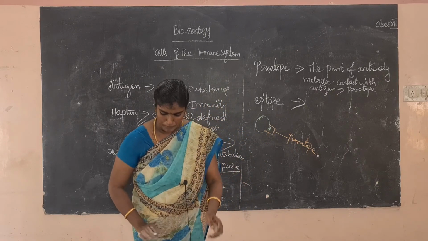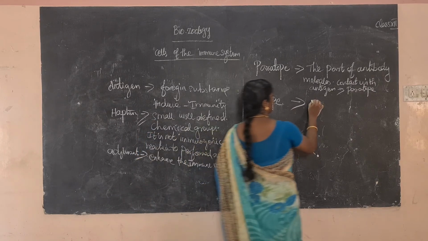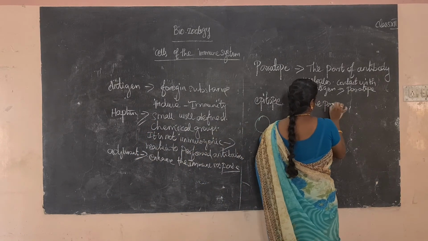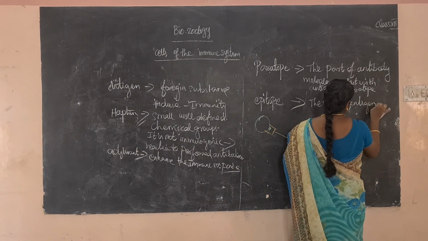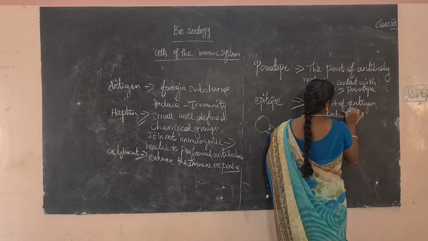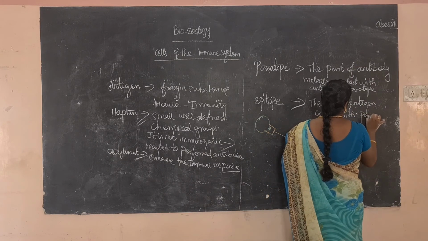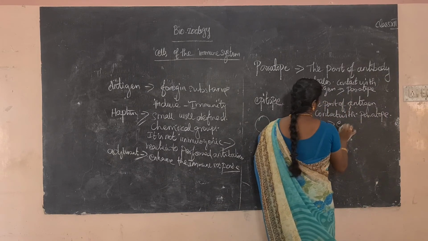What does epitope mean? The part of the antigen which makes contact with the antibody, which makes contact with the paratope, that is called epitope.